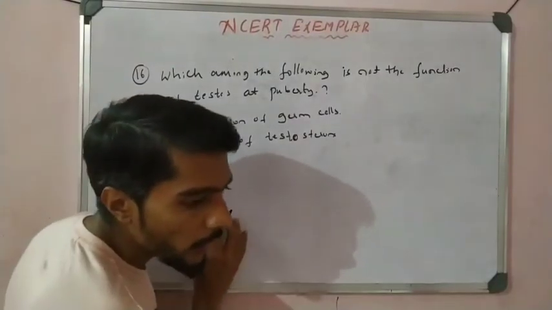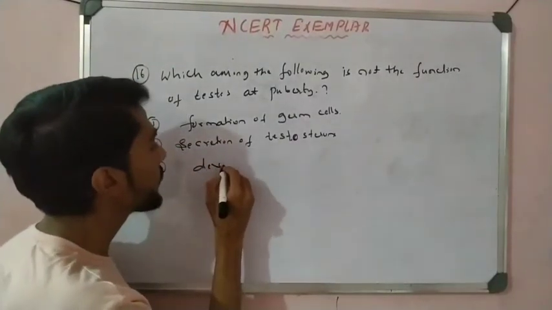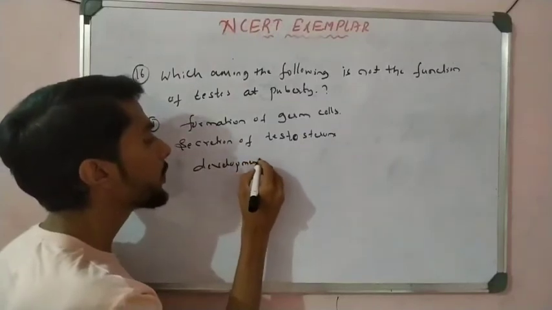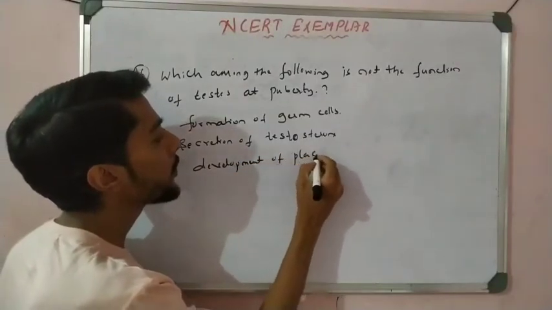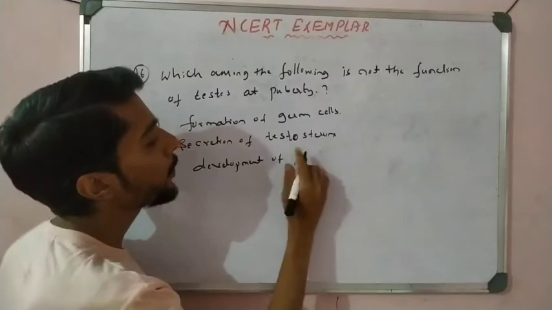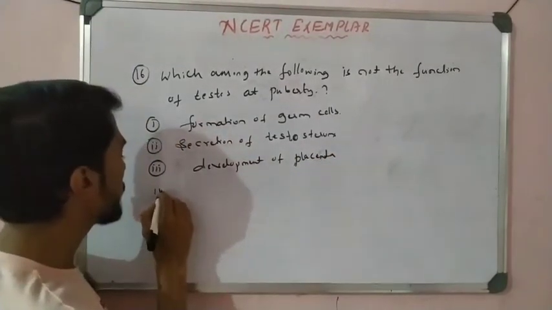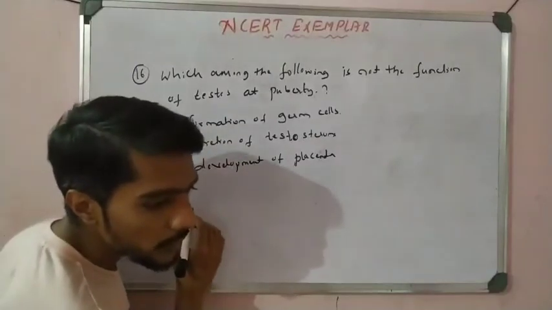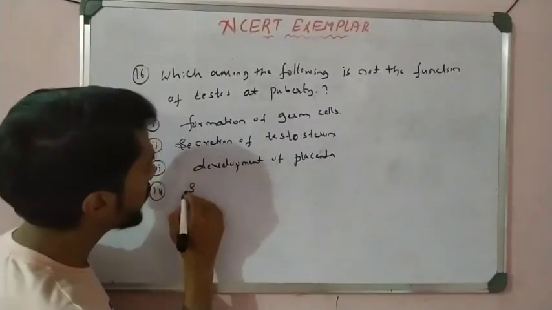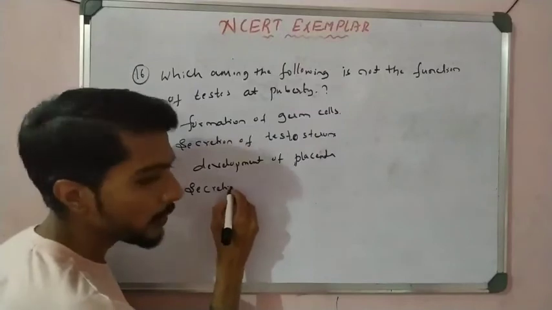Third one, development of placenta. And the fourth one is secretion of estrogen.